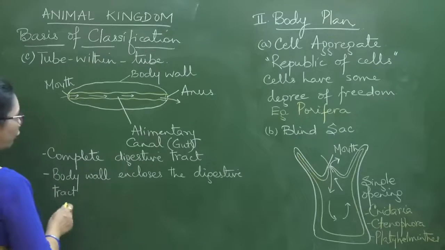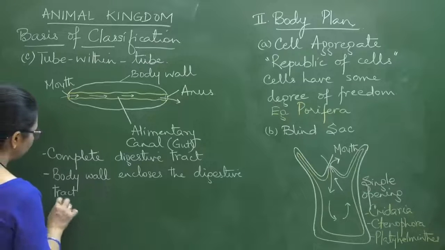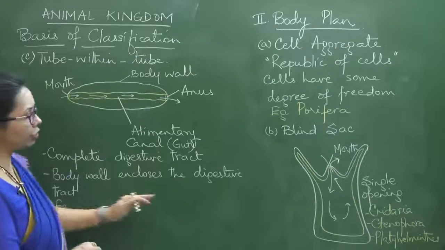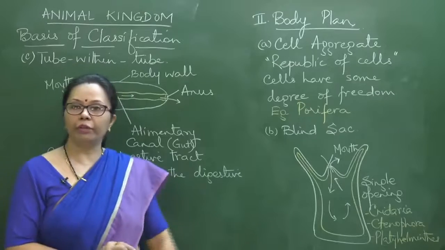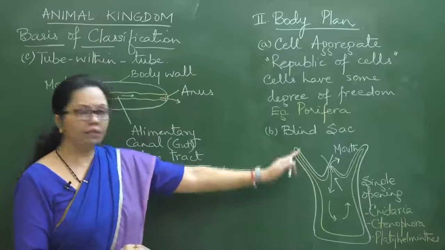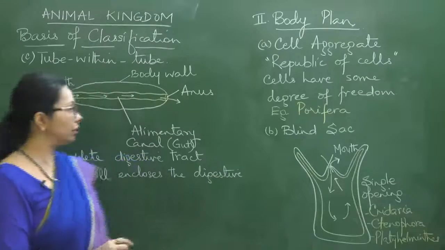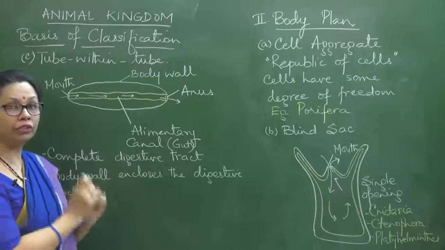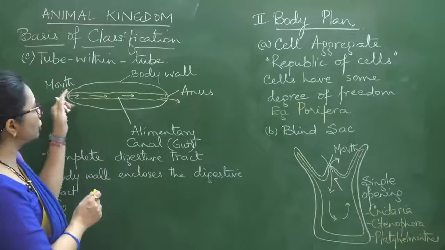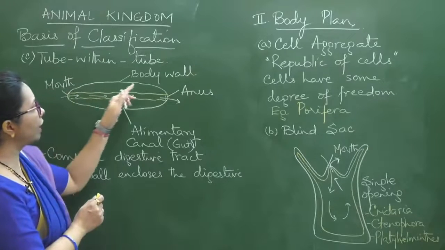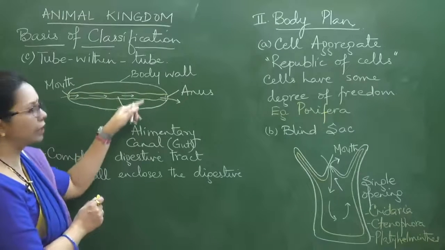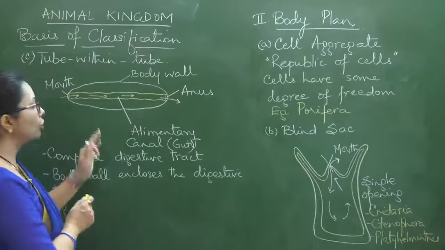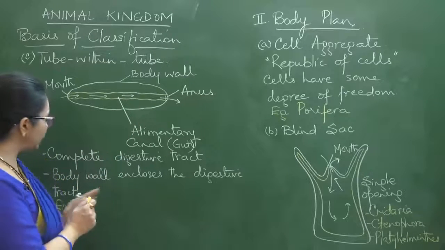Now, for examples of the tube within tube body plan: up till Platyhelminthes we have already mentioned. Platyhelminthes has a blind sac body plan because, although a rudimentary digestive system has started and the alimentary canal is there, it ends bluntly. There is no opening to the anus, so it is considered blind sac only.